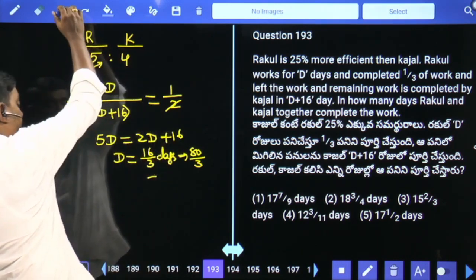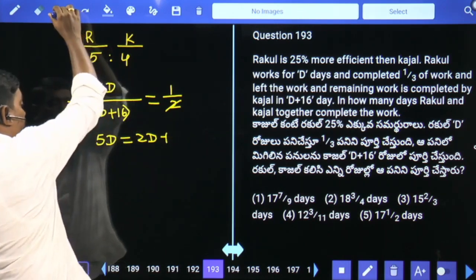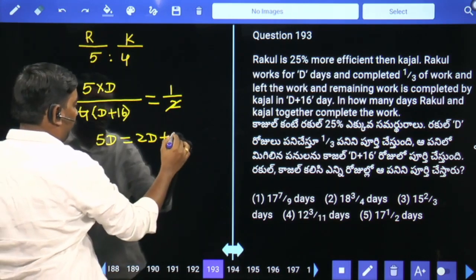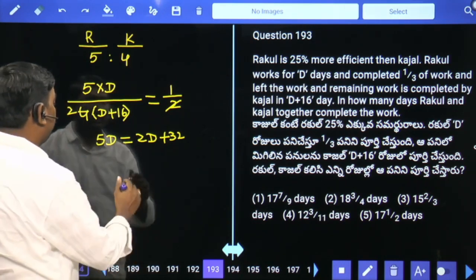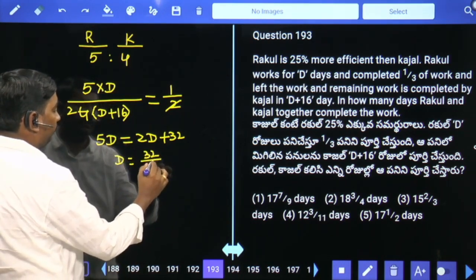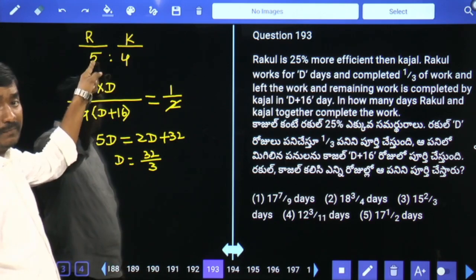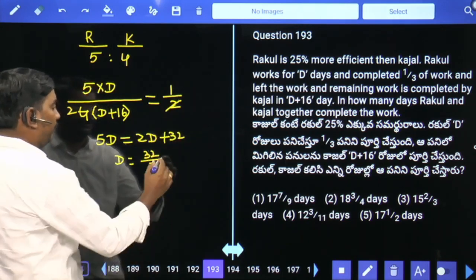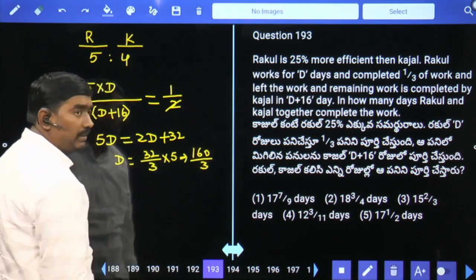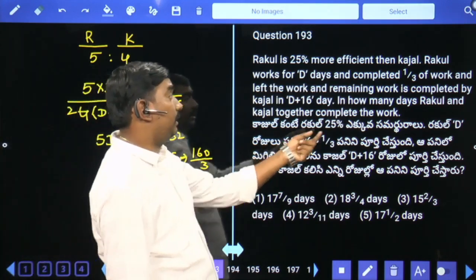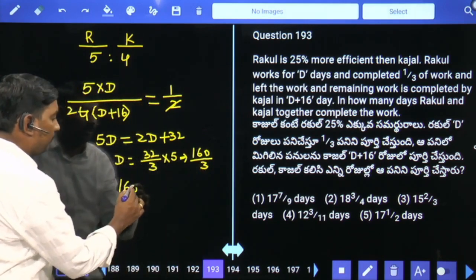Here we made a small mistake. 2 into D plus 16 is 2D plus 32. So 3D is equal to 32, since 2 16s are 32. D equals 32 by 3. Per day 5 units. Rakul works for D days, so 32 by 3 into 5 units, total 160 by 3 units Rakul completed. That 160 by 3 units is one third of the work, so the total work is 160 units.